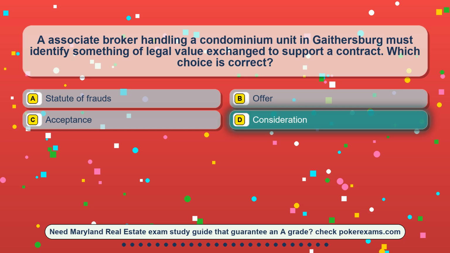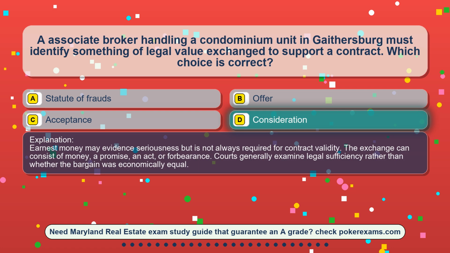The correct answer is option D, consideration. Earnest money may evidence seriousness but is not always required for contract validity. The exchange can consist of money, a promise, an act, or forbearance. Courts generally examine legal sufficiency rather than whether the bargain was economically equal.